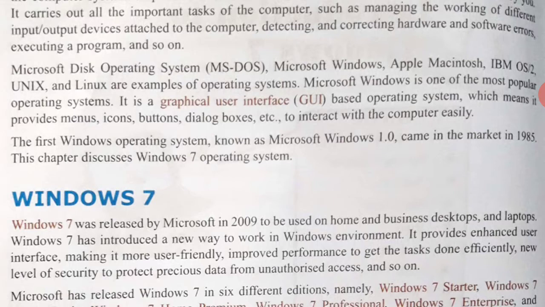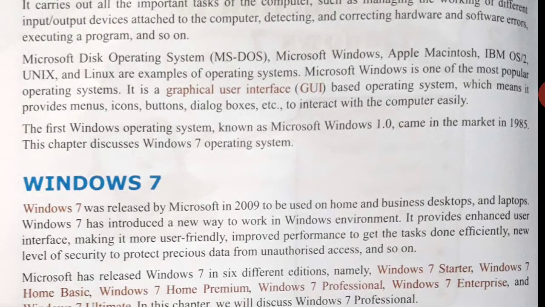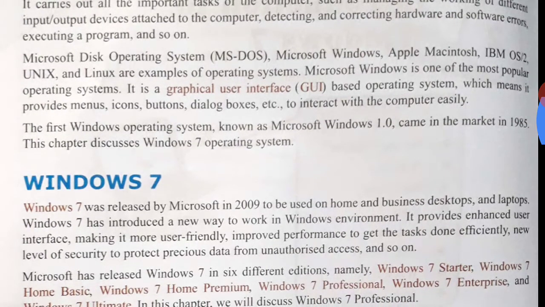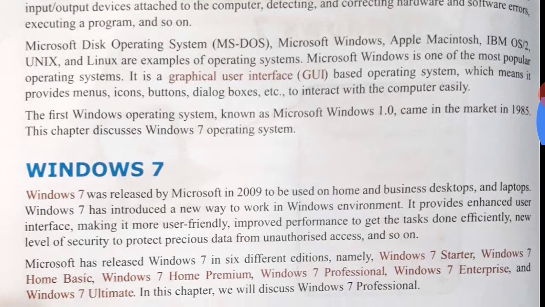What is Windows 7? It is a graphical user interface based operating system released by Microsoft in 2009, which means it provides menus, icons, buttons, dialog boxes, etc. to interact with the computer easily. The first Windows operating system, known as Microsoft Windows 1.0, came in the market in 1985. This chapter discusses the Windows 7 operating system.